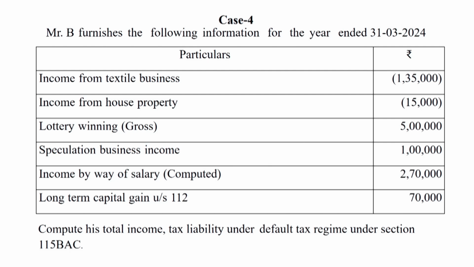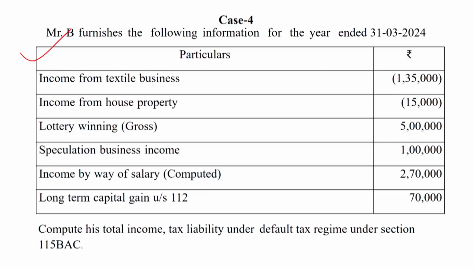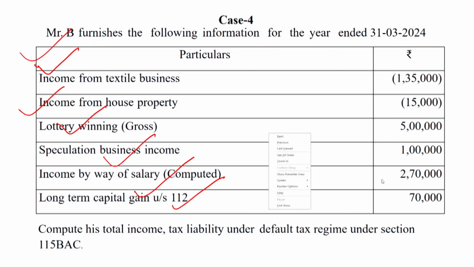Now I am going to dictate the solution of the question with the help of case number 4. Case number 4 is Mr. B. Mr. B furnishes the following information for the year ended 31st March 2024: income from textile business, income from house property, lottery winning, speculation business income, income by way of salary, long term capital gain. Compute his total income and tax liability under default tax regime under section 115BAC.